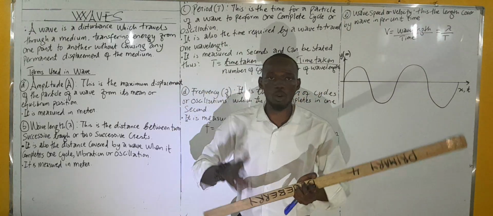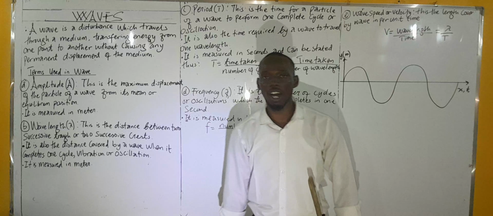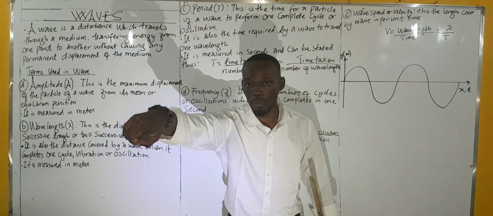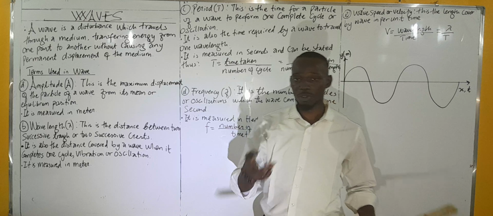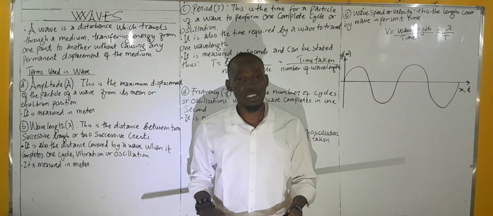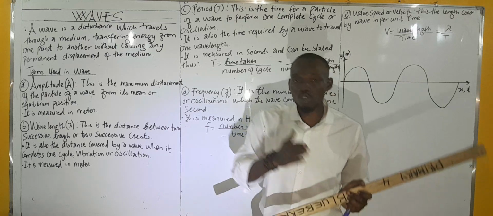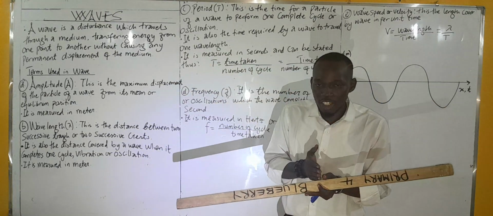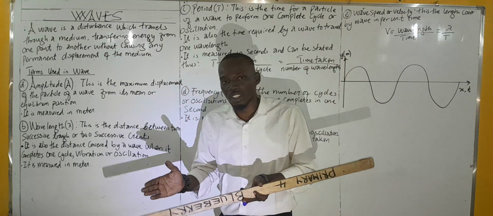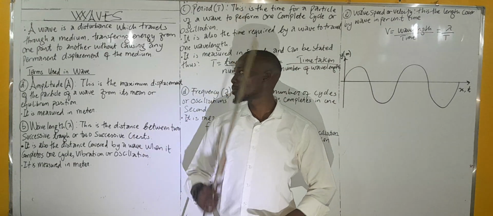It means at a point it's going to stop. When you throw a stone into a river, it causes a ripple. At a point, it's going to stop. The water will disappear. So, what is a wave? A wave is a disturbance which travels through a medium, transferring energy from one point to another without causing any permanent displacement of the medium.